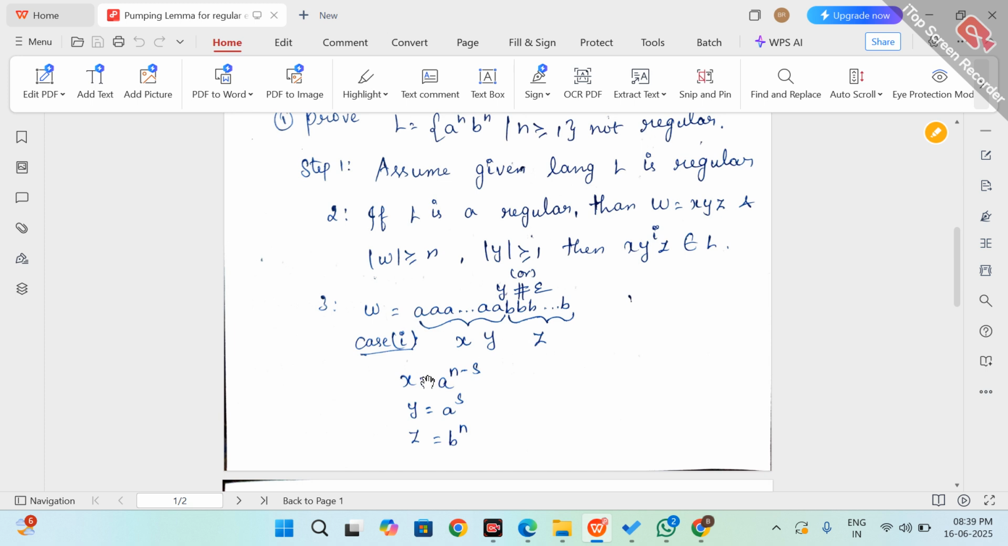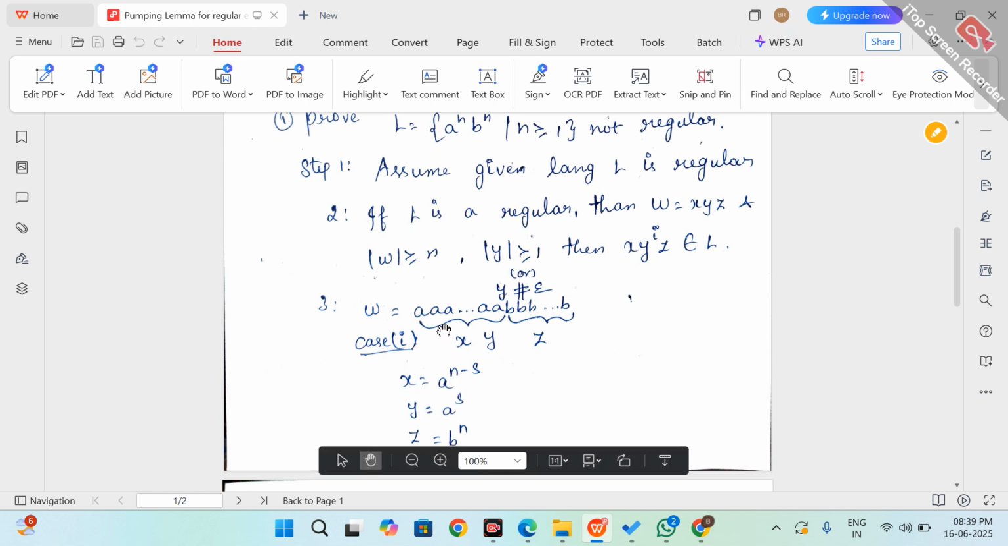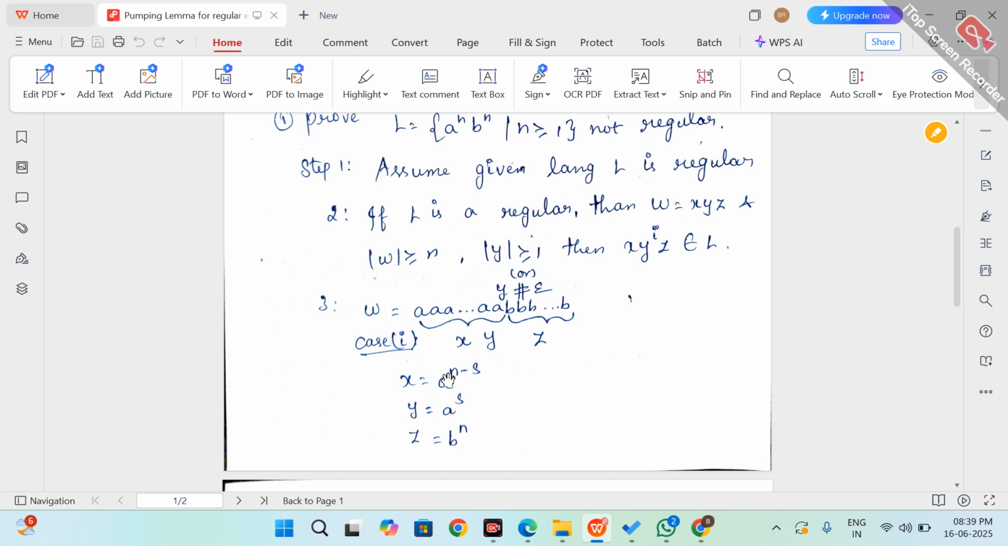Now we have to know the length of x, as well as the length of y and the length of z. We know here there are n number of a's. So x equals a to the power n minus s. Here y is a to the power s. Suppose we are concatenating these two parts, x and y, then we get the number of a's as a to the power n. Since the bases are equal, a to the power n minus s plus s, we cancel the minus and plus. Finally we get a to the power n.